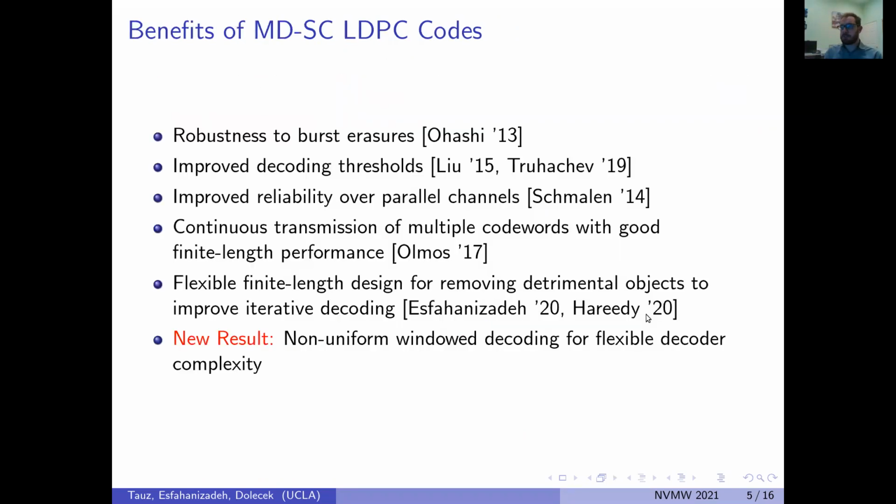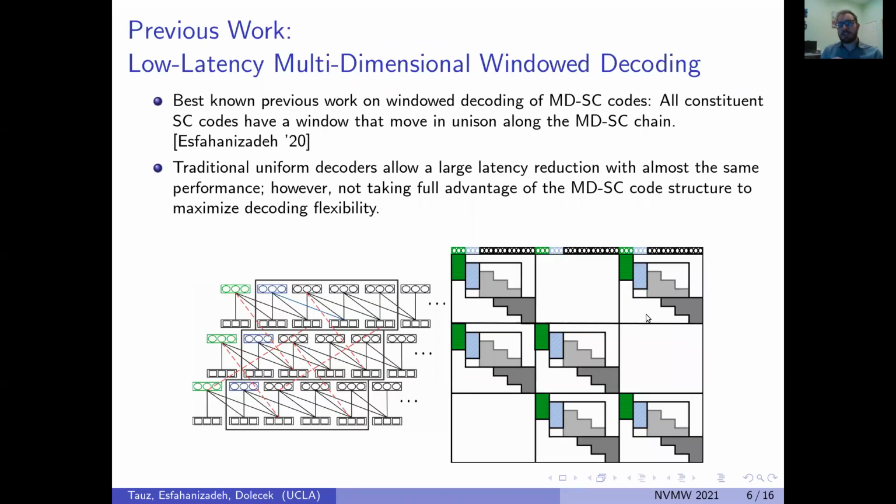Some examples of these benefits are listed here, such as robustness to burst erasures and flexible finite length design. We add on to this list by demonstrating how to utilize the multidimensional coupling to create flexible low latency decoders. To our knowledge, the best known latency decoder for MDSC codes uses a natural extension of window decoding where each individual SC code maintains its own window, all the windows decode synchronously, and then move one step in unison, as shown here. This can be seen as decoding one large window among the same parts within the SC codes.